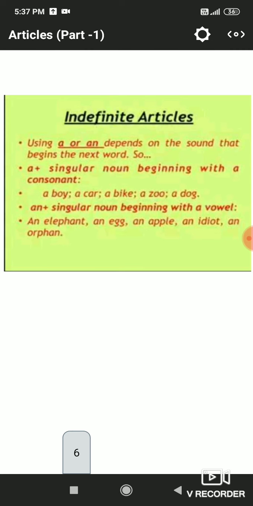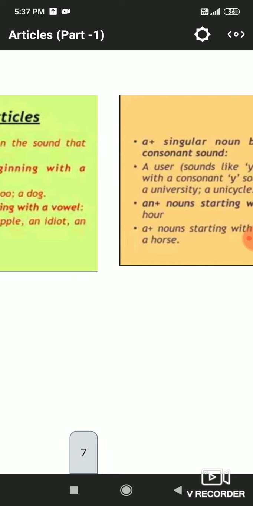But if the letter is a vowel or consonant but it is giving a consonant sound, then we will use the article a before that singular noun. Second rule is an is used before a noun beginning with a vowel sound. It depends on the sound which article we will use at that place.